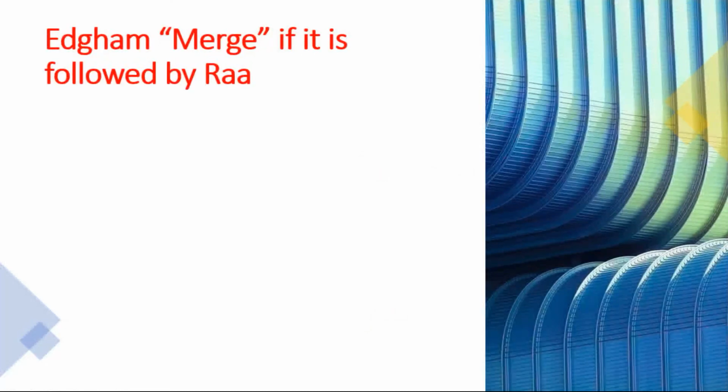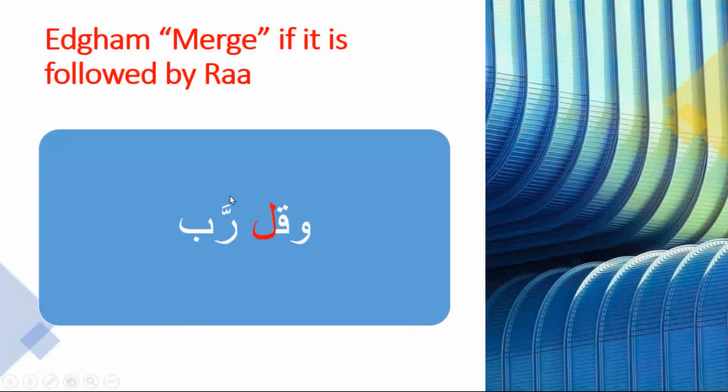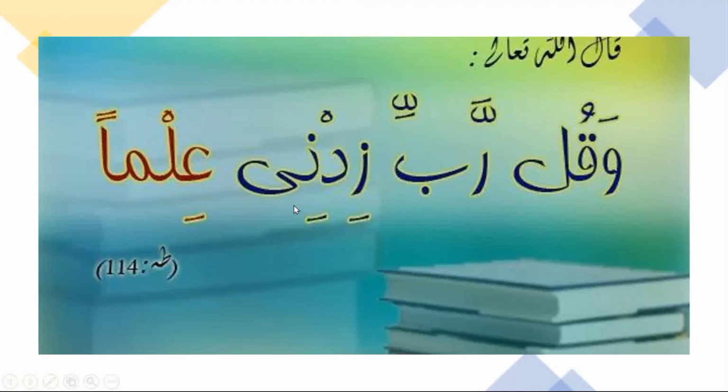So let's see idgham with the ra, when the lam is followed by ra, like وَقُلْ رَبِّي. You can see the lam with no sign on top, and we put the shadda on the ra, because we merge the lam with the ra because of the near makhraj. Also here you can see it in the Holy Quran. وَقُلْ رَبِّ زِدْنِي عِلْمًا. In Surah Taha, you can see it in the Mus'haf. You can see the lam is naked with no sign of sukoon, and the shadda on the ra.